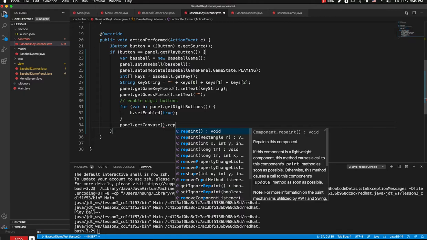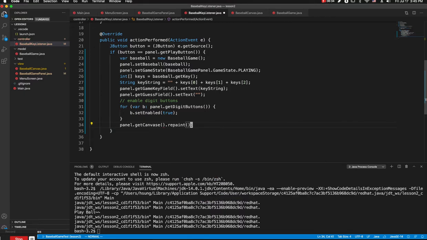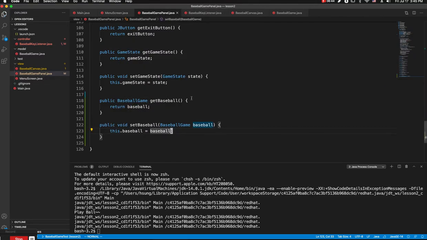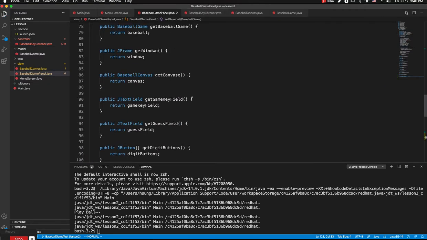Canvas has a repaint method. So you call repaint from the canvas; get canvas has an E at the end. I guess on the panel I made a mistake. So let me change that, correct the spelling, E there.